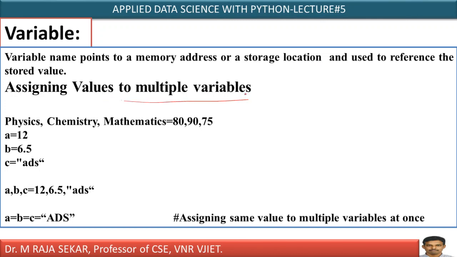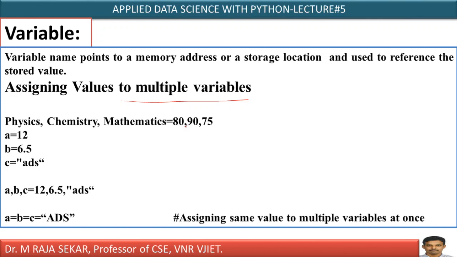Assigning values to multiple variables. What does it mean? Just see here: physics, comma, chemistry, comma, mathematics equal to 80, 90, 75. Here how many variables? There are 3 variables: physics, chemistry, mathematics. How many values? You have 3 values: 80, 90, 75.